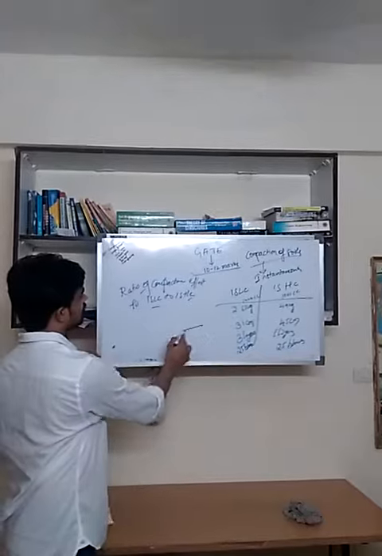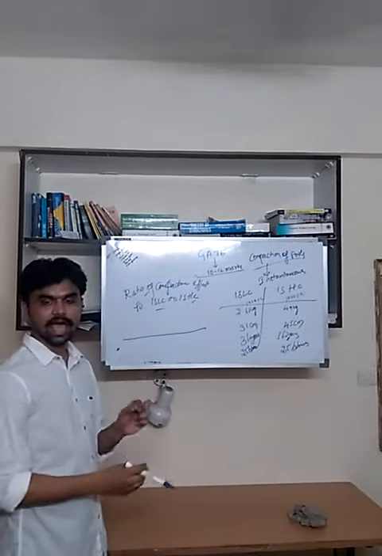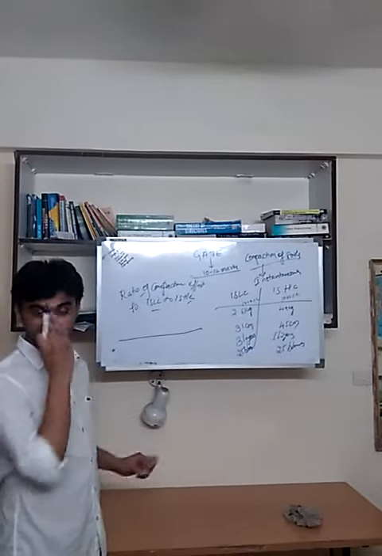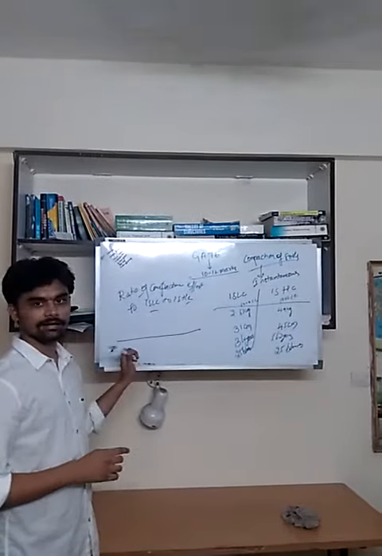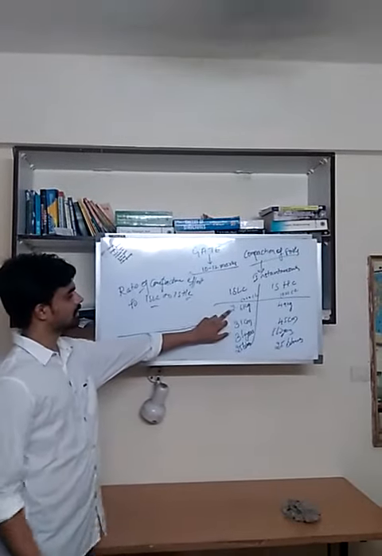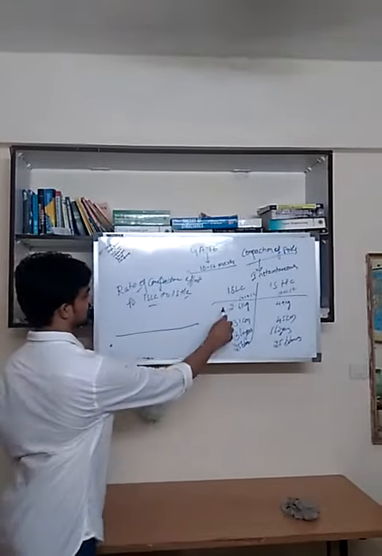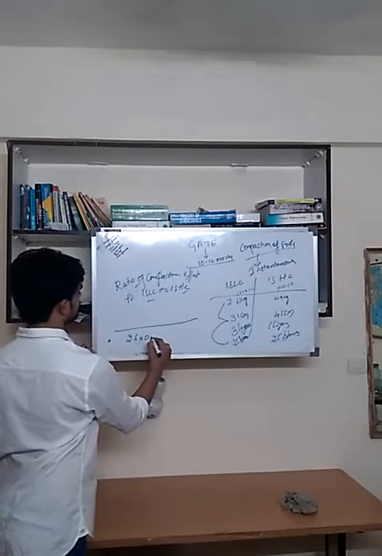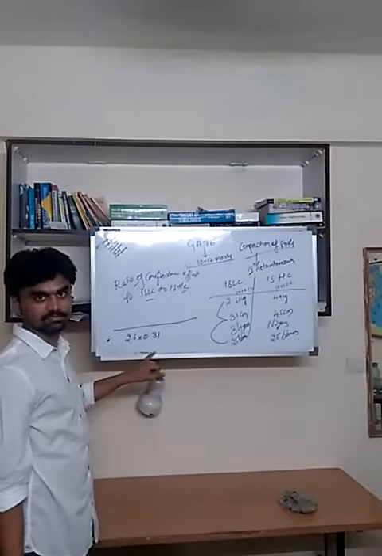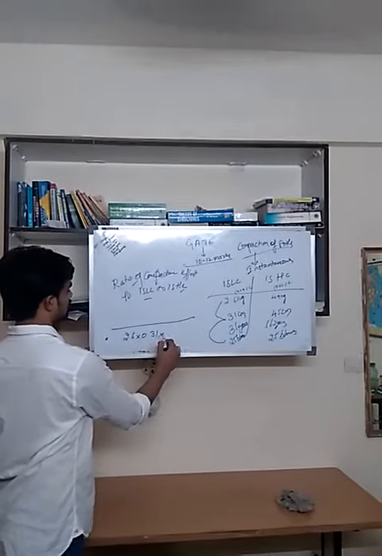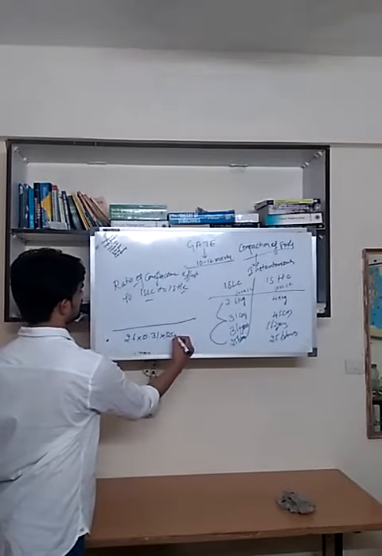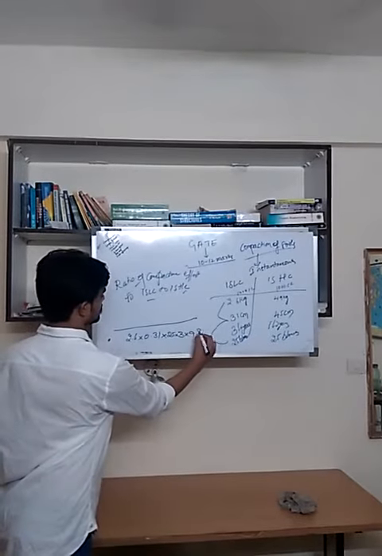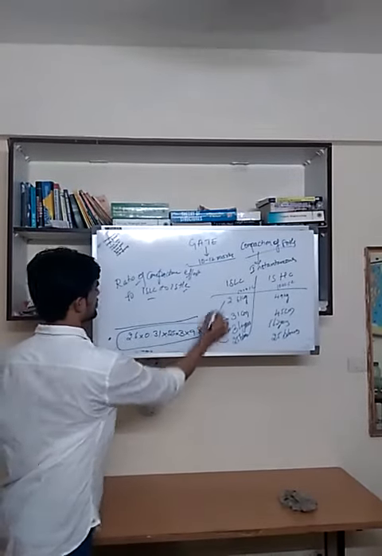So we are now going to calculate the energy we have put in compacting the soil in the mold, in light compaction and heavy compaction. How to calculate the energy spent? Multiply these things. 2.6 kg into 0.31 meters, I am giving it in meters, free fall, into 25 blows into 3 layers into g, gravity, 9.81. This is the total energy spent here.